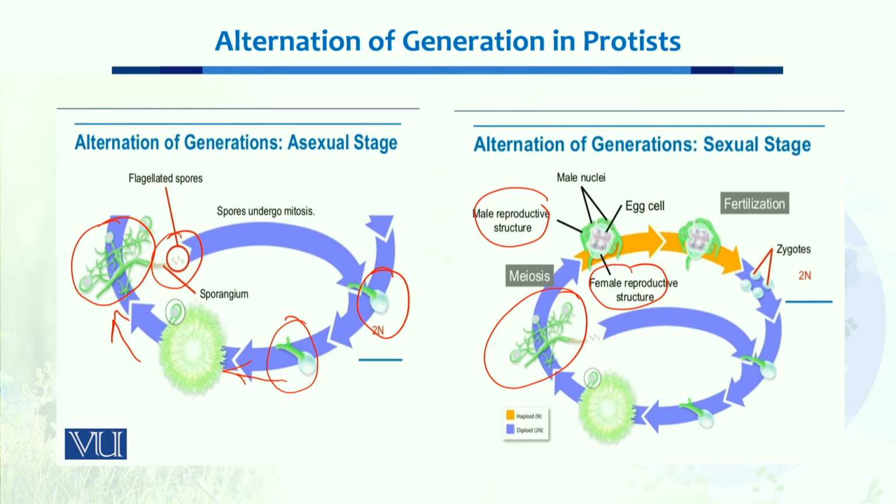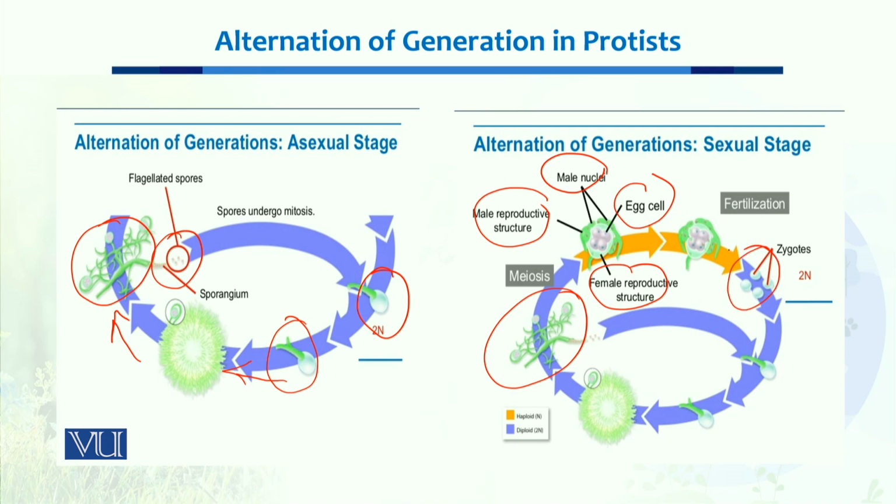Within these structures, we have egg cells in the female reproductive structure, while we have male nuclei in the male reproductive structure. Both the gametes, male nuclei and egg cells, which are haploid, fuse with each other and form zygotes.